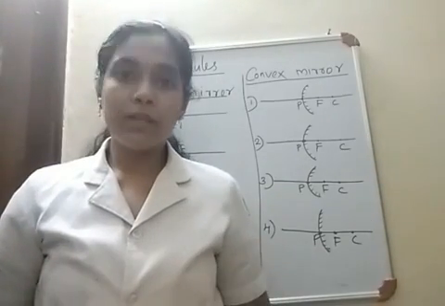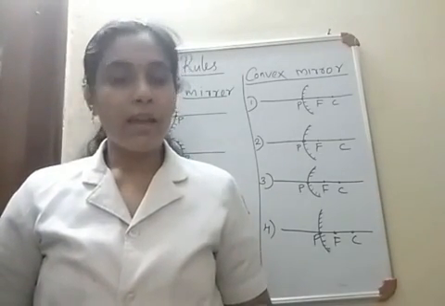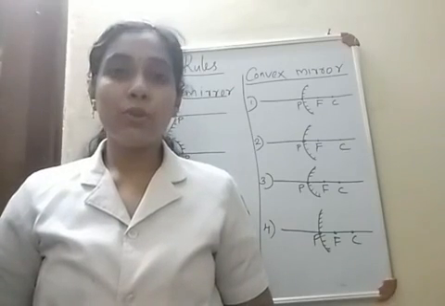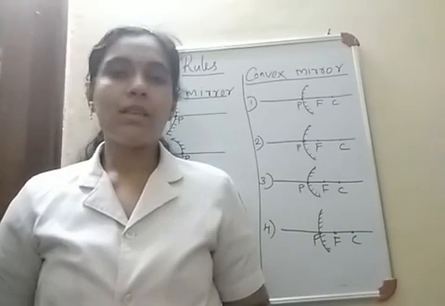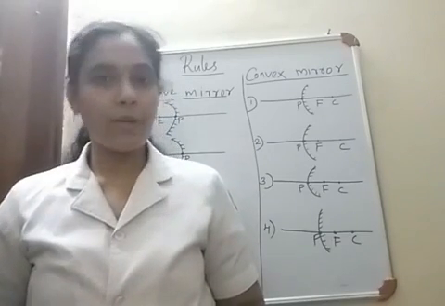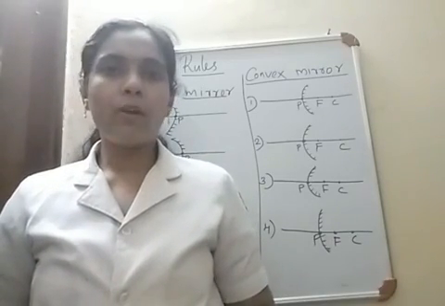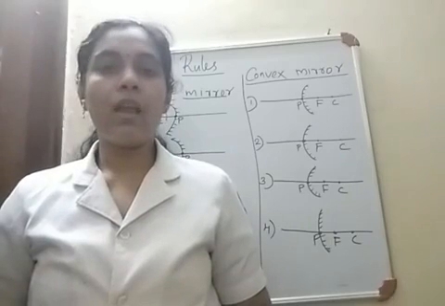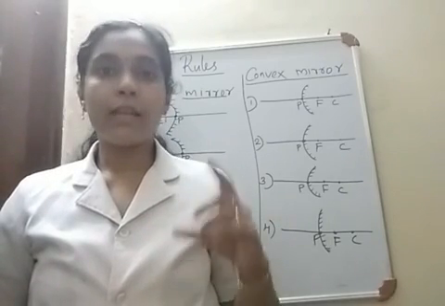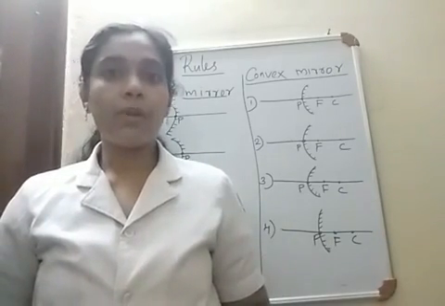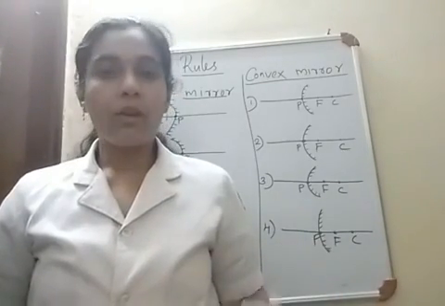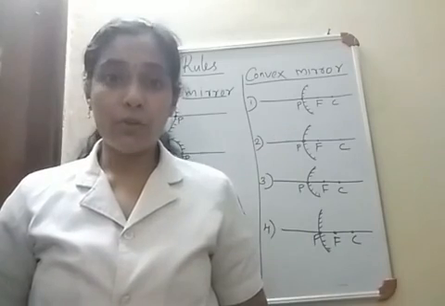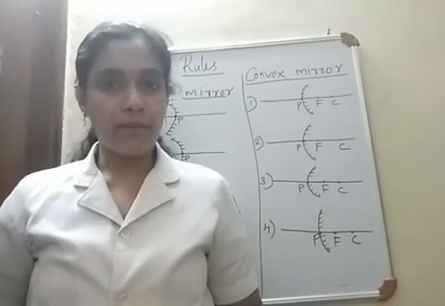But before moving to the image formation and the ray diagrams, we need to know some rules related to concave mirror and convex mirror. And what about these rules? See, an object can produce infinite number of light rays. Object means a light source. Okay, so a source of light can produce infinite number of light rays.